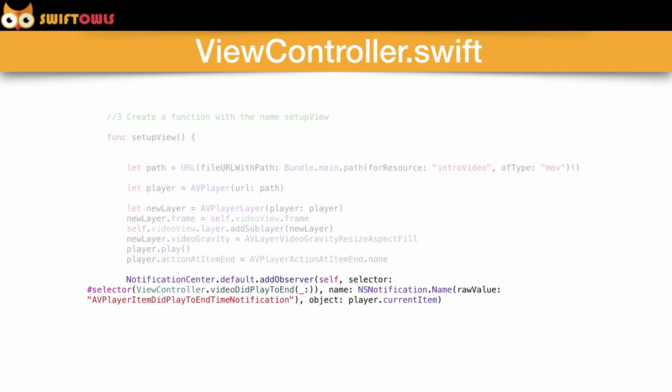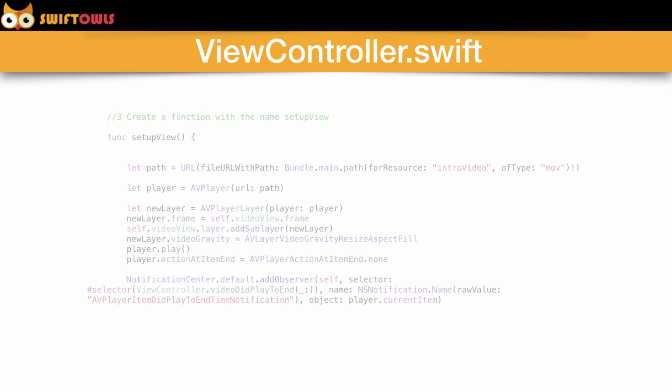Alright, so the last line of code on this slide is going to be NotificationCenter.default.addObserver. Well, the observer is self because we're in the view controller, which is going to be observing this notification, and we need a notification to see when the video ends.